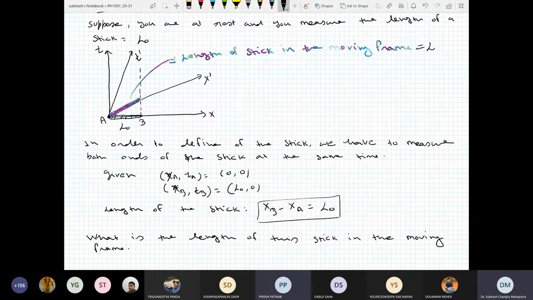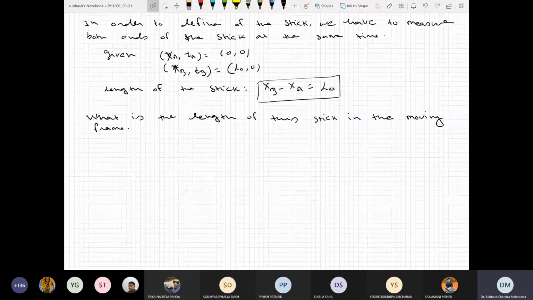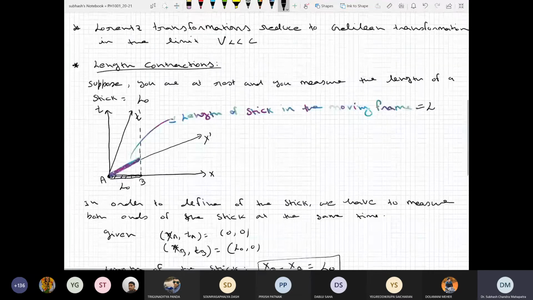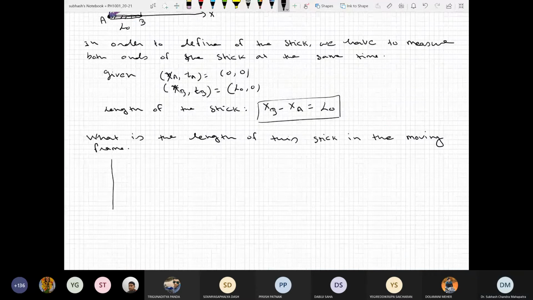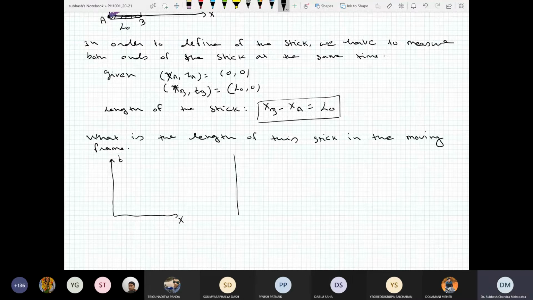Sir, in the moving frame, are the time and position axes not perpendicular? In the moving frame, yes, they are. But as I mentioned in the last class, there are two different sets of axes: the T and X axes, and the T prime and X prime axes. Of course, T and X are perpendicular to each other, and T prime and X prime are perpendicular to each other, in their own frame. This is you, and this is moving.